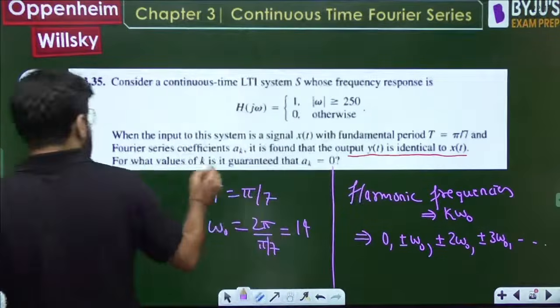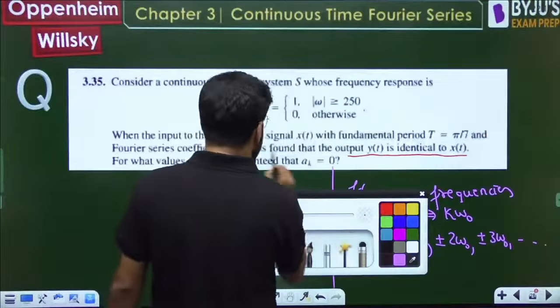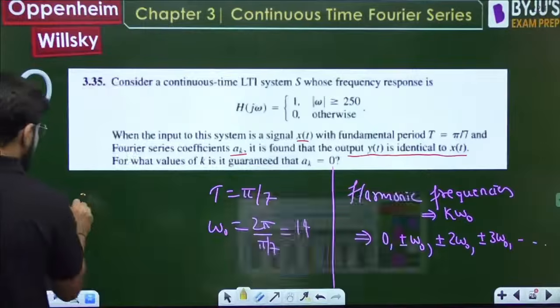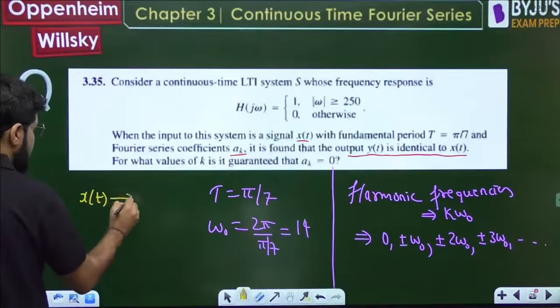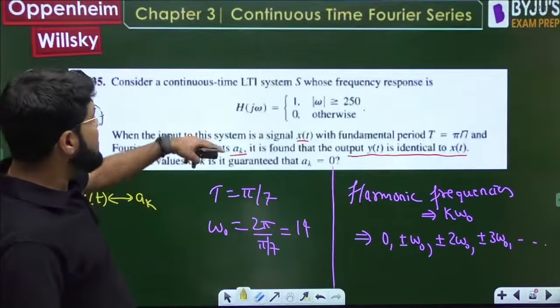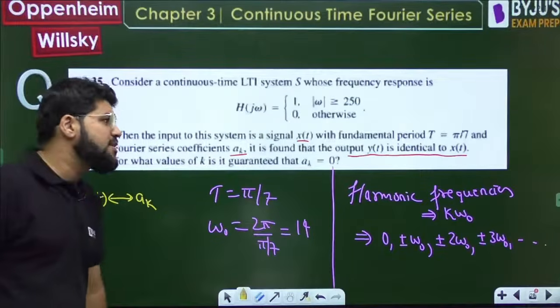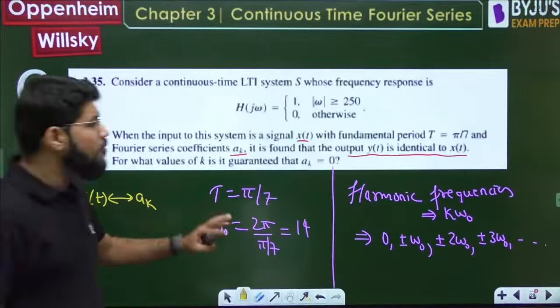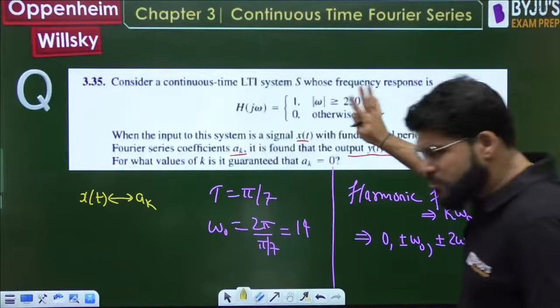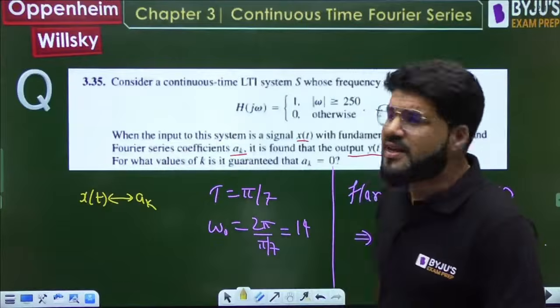So there is a signal x(t) and it has the Fourier series coefficients a_k. Now I pass this signal through an LTI system whose frequency response is given, and it is found that the output is identical to the input. Very good logical question, conceptually it is very good. The output is identical to the input.